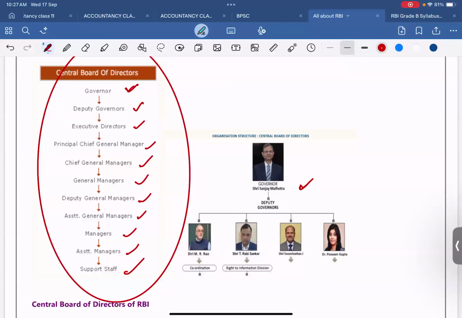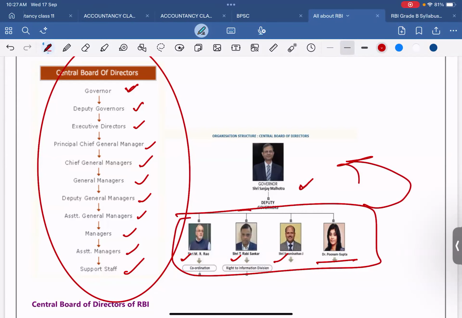And deputy governors, there are 4 deputy governors: Sri M.R. Rao, Sri T. Ravi Shankar, Sri Swaminathan J. and Dr. Poonam Gupta. From these 4, maybe we can see a new governor of RBI later on.